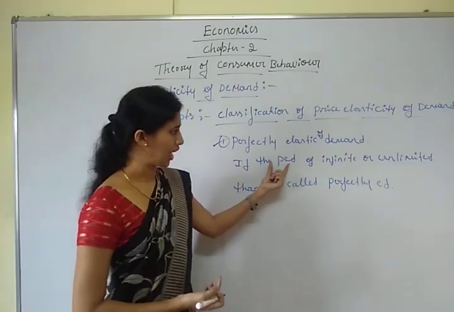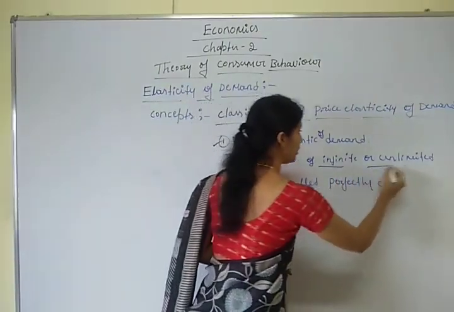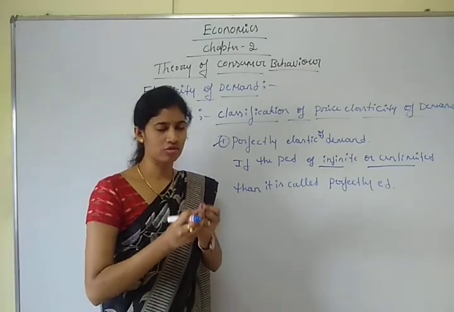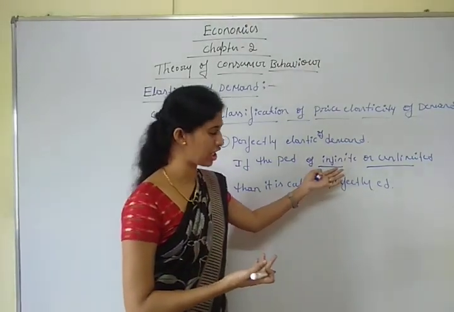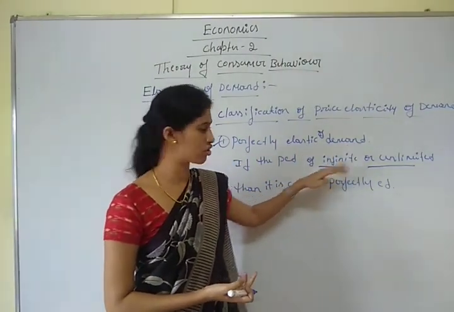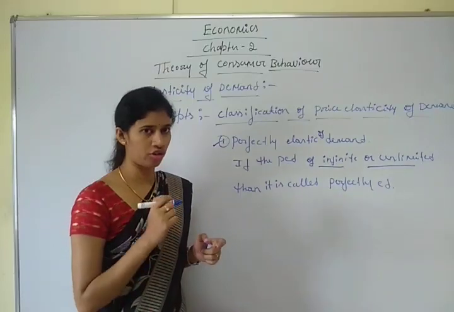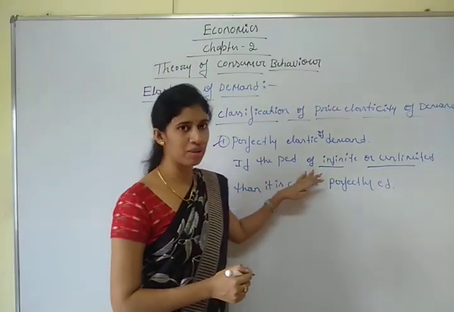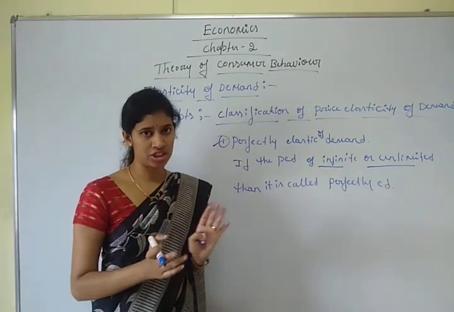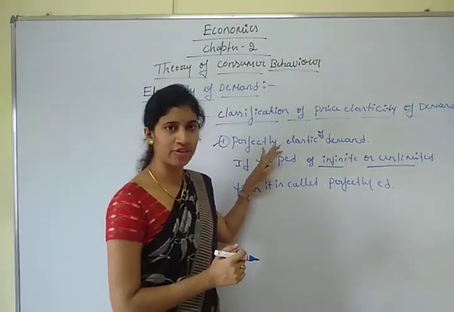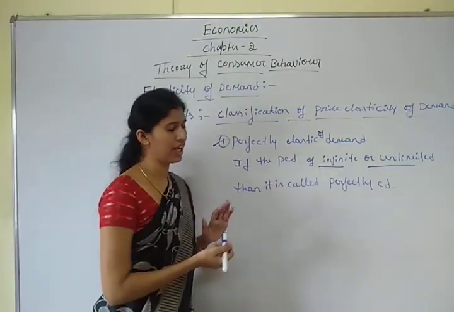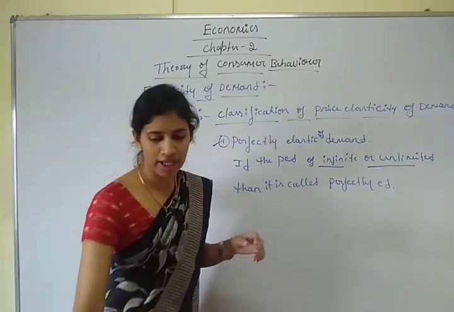In that case, the price elasticity of demand is infinite, or unlimited. If the price changes slightly and demand changes by an unlimited, infinite amount, then it is called perfectly elastic demand. Understood? So perfectly elastic demand means the price elasticity of demand is infinite, unlimited. We can explain it with the help of a diagram.